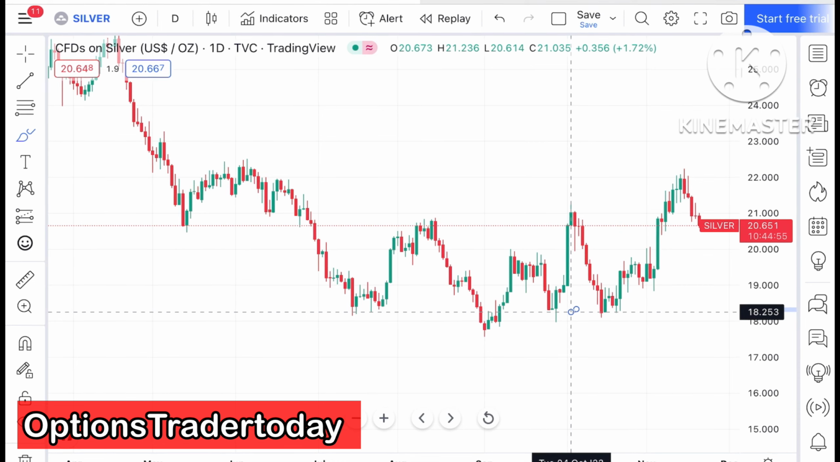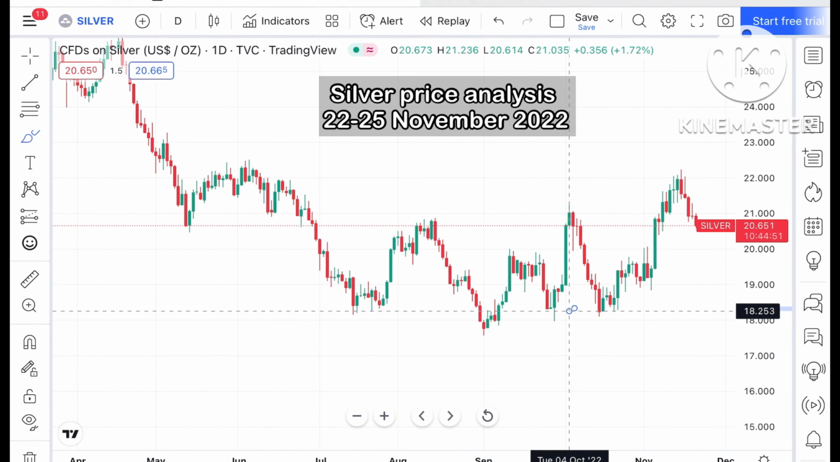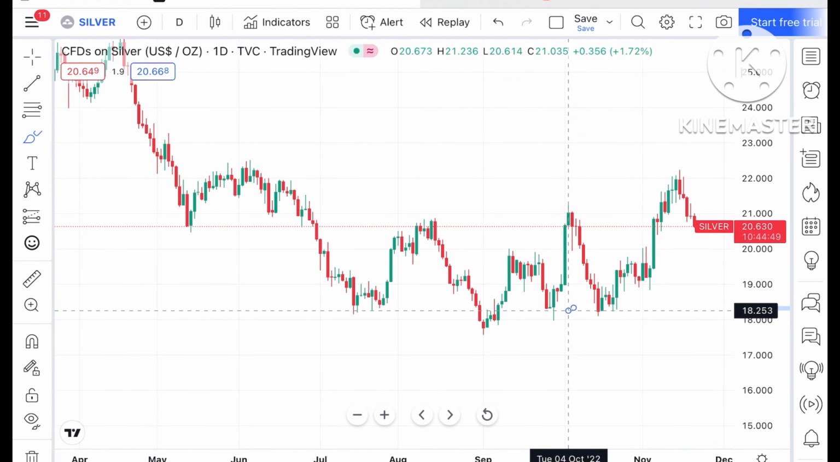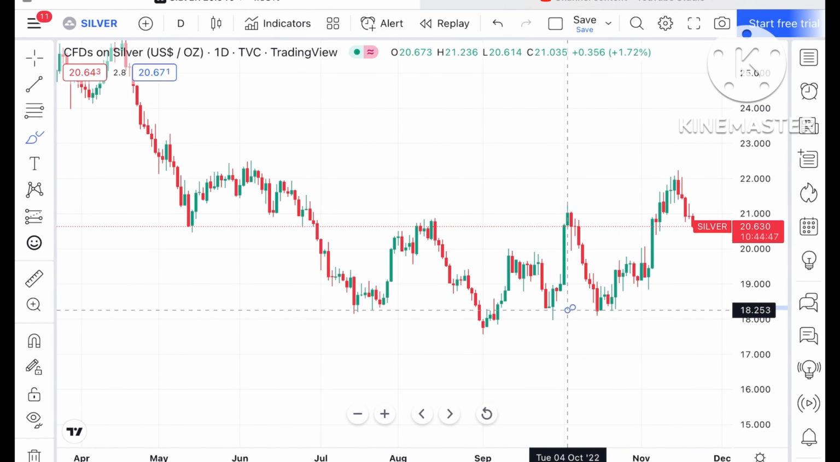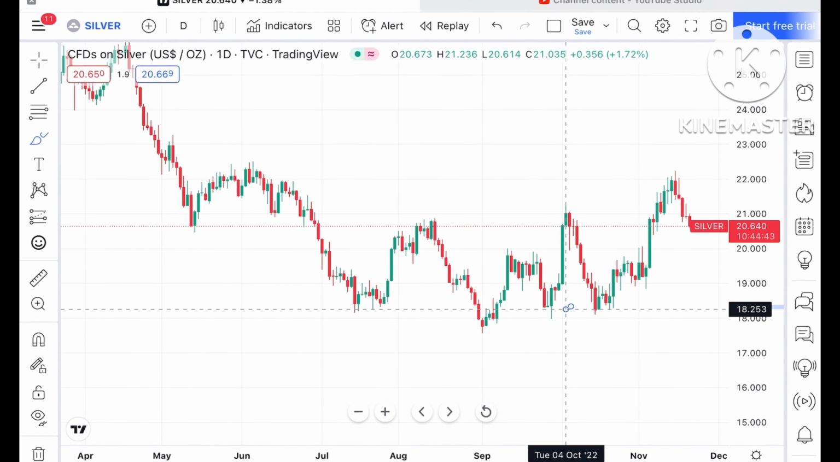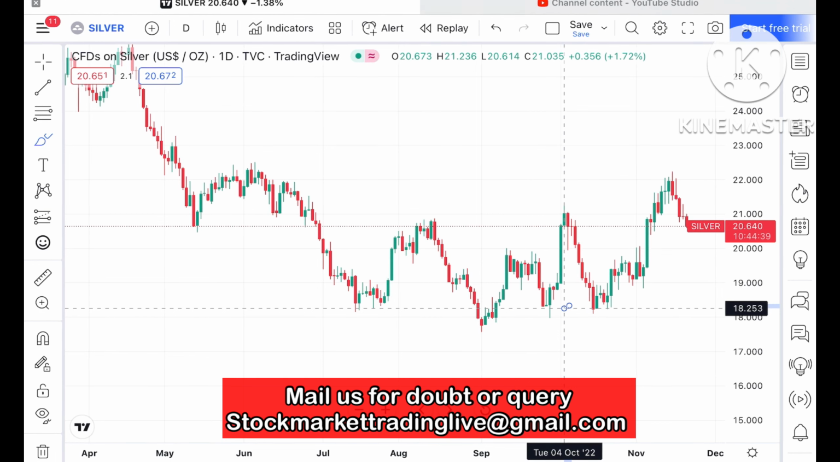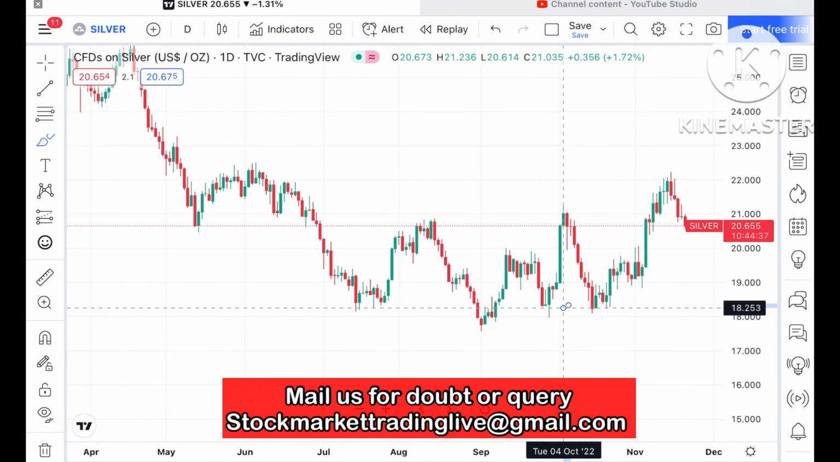So today in this video I'll tell you how the price of silver has moved in the last 2 days and how the price of silver can move in the next 2 days. If you look at the chart of silver, silver is currently trading at around $20.630. And if this level sustains, which is a higher probability, it can move further upside.